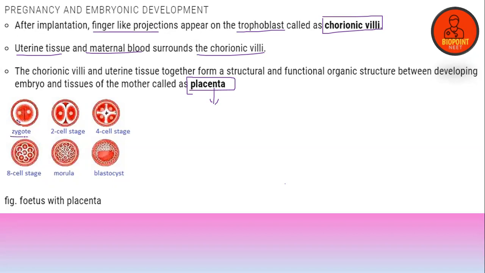So actually this is a zygote. The zygote divides into the 2-celled stage, the 4-celled stage, the 8-celled stage, the morula, the 8 to 16-celled stage, and the 32-celled stage known as the blastula. So it divides like this. Clear?